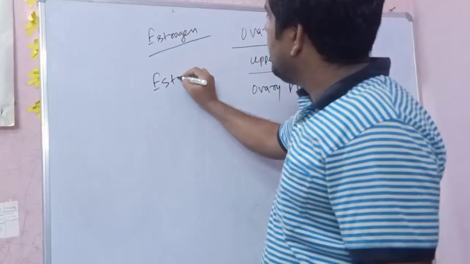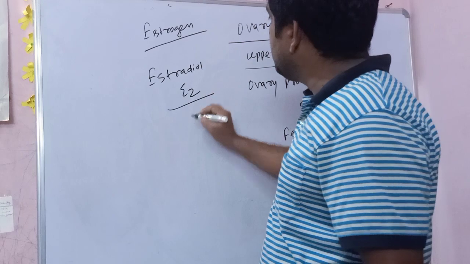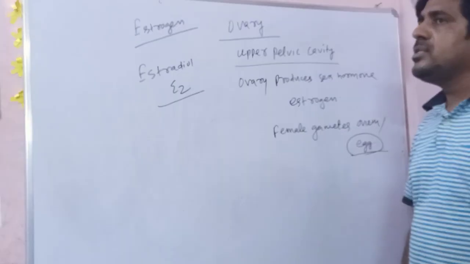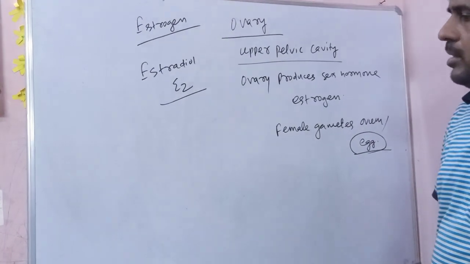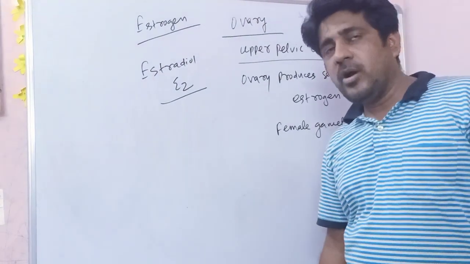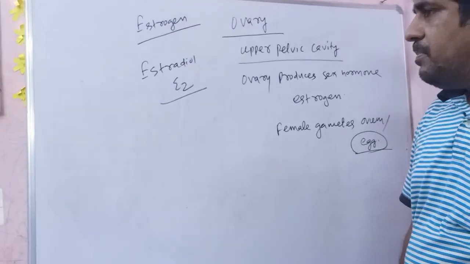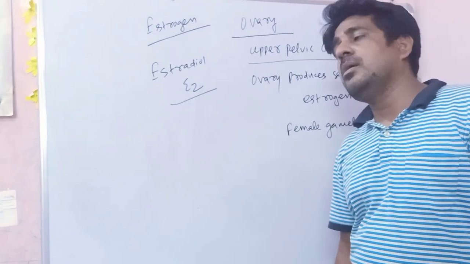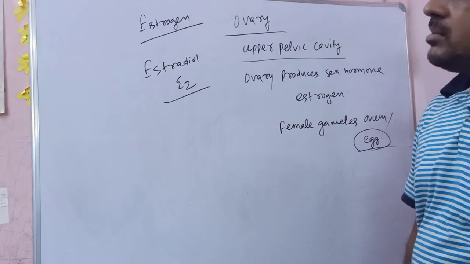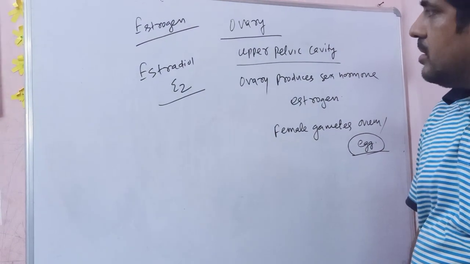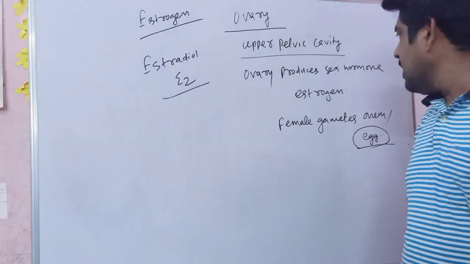It is essential for the development of secondary sex characters in female, like broad pelvic region, no facial hair, high pitched voice, growth of breast or mammary gland on the chest, then large buttock, large thigh, etc. They are the secondary sex characters of female.